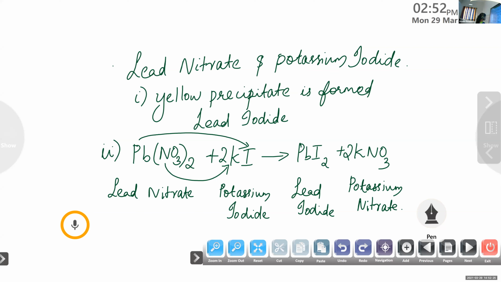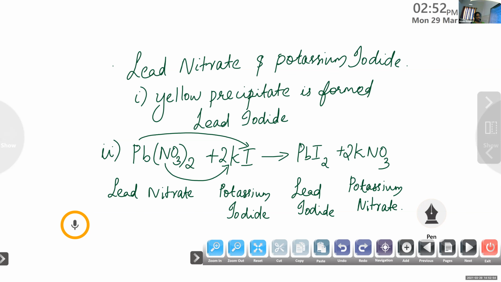Then there is one more question. Sania, can you read the third question? Is this also a double displacement reaction? Tell me yes or no. Yes, right? Because here also exchange of ions take place. So it's also an example for double displacement reaction.